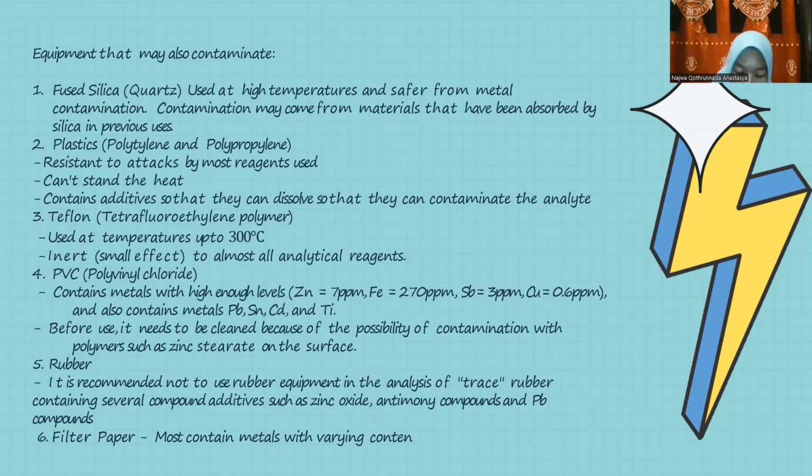Before use, it needs to be cleaned because of the possibility of contamination with polymers such as zinc stearate on the surface. And 5.